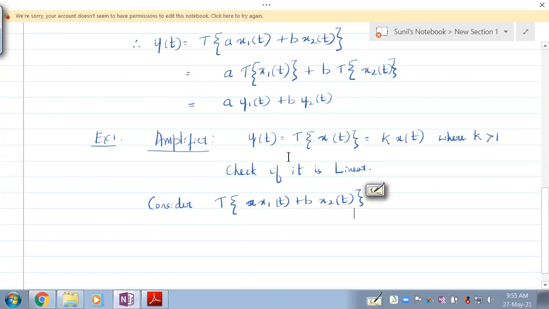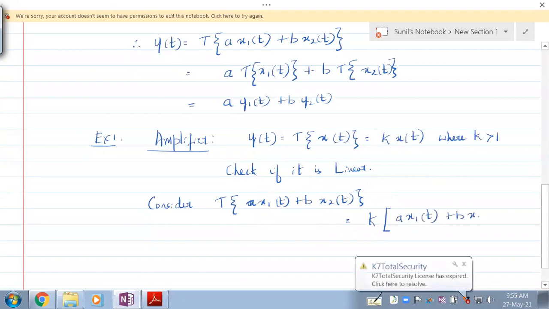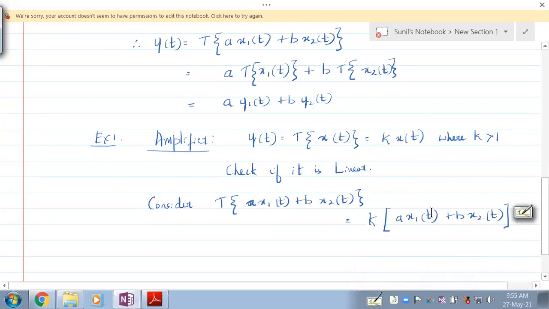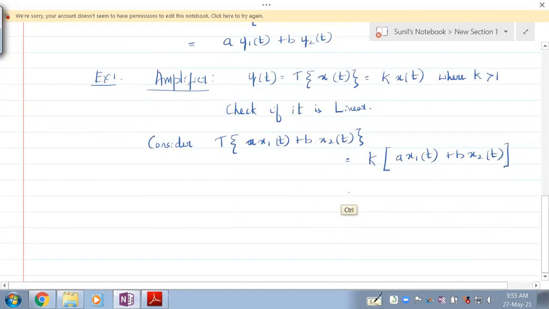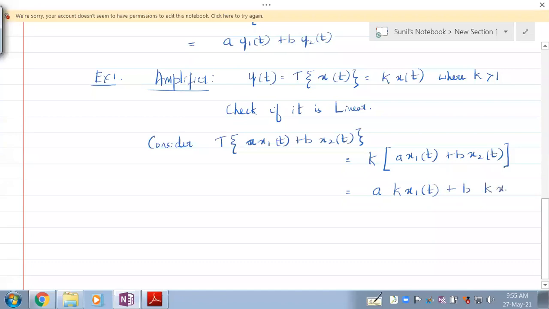So if the transformation on x of t is k into x of t, what is the transformation on this? It is k into a x1 of t plus b x2 of t, because it's k times the input. So what is the input here? This is the input, so it is k times the input. Fine. So how can I rearrange this? Rearrange this as a into k times x1 of t plus b into k times x2 of t.